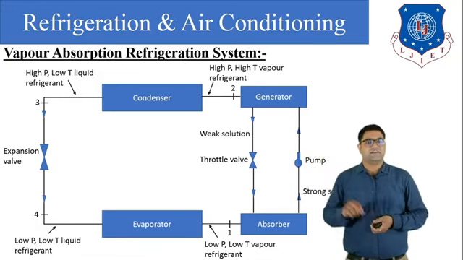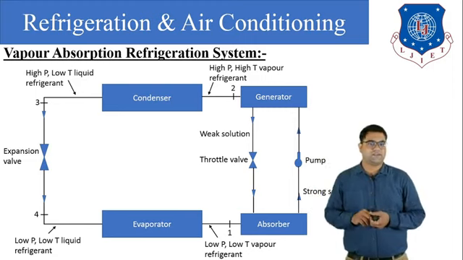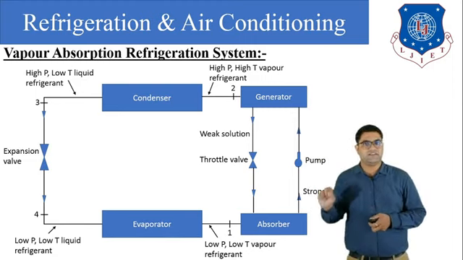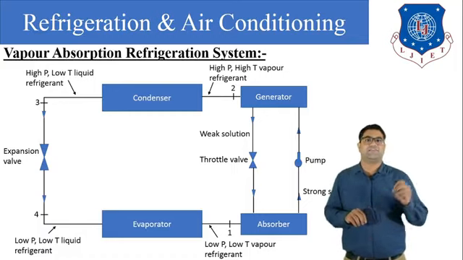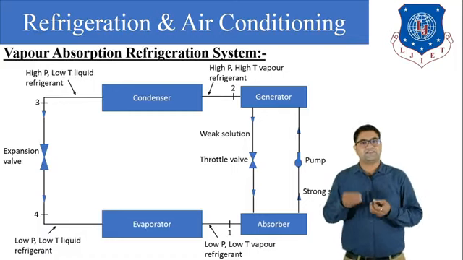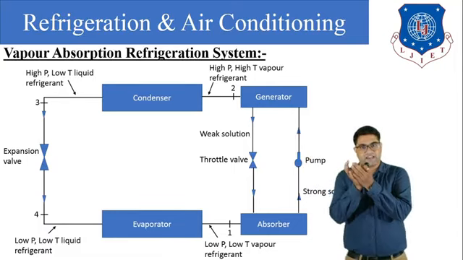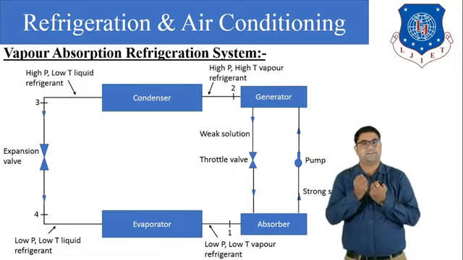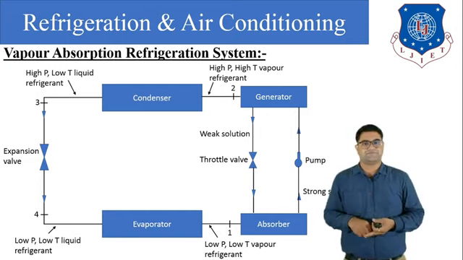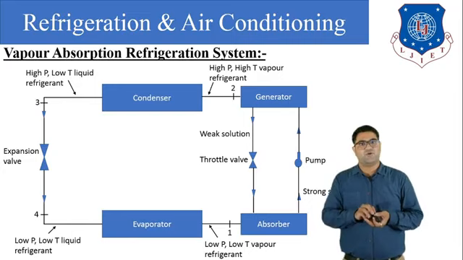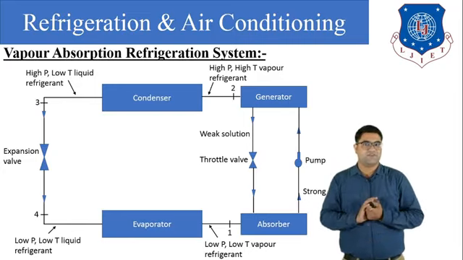So in the generator, initially what is present? The aqua ammonia solution at high pressure, low temperature in the liquid form. Now in the generator we will supply some heat energy, so the aqua ammonia solution will gain some heat. The boiling point of ammonia and the boiling point of water are different.